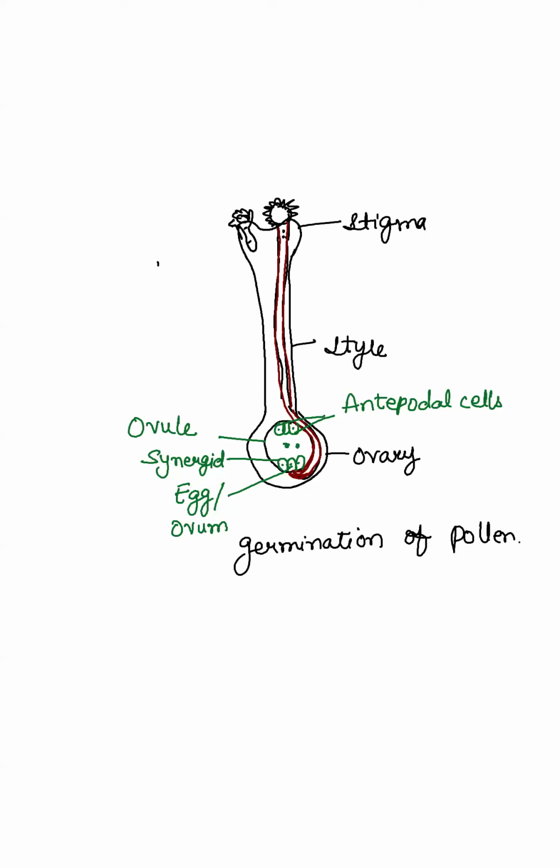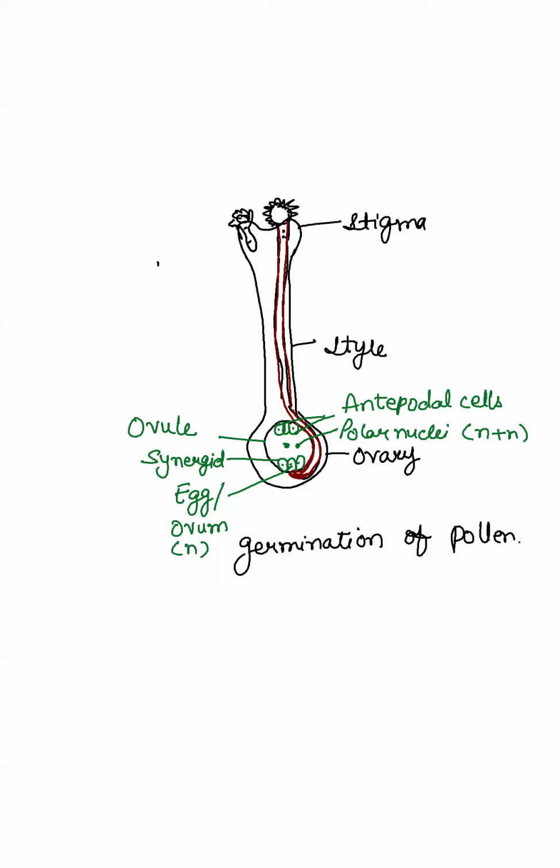And there are 2 cells in the center which are called polar nuclei. ठीक है? Polar nuclei are 2 in number, both of which are haploid, N plus N. Egg or ovum, again, which is haploid.